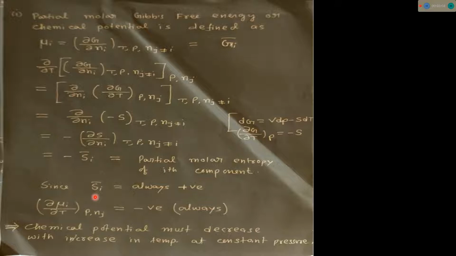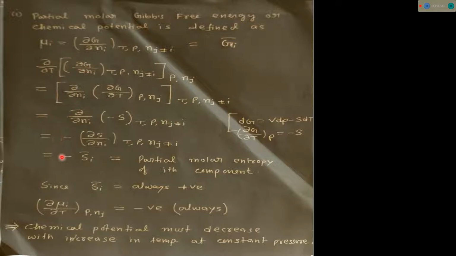If there are other terms like Vi bar, Hi bar or Ai bar, we have to call all of them partial molar quantities, that is partial molar enthalpy, partial molar volume, but those terms will not be equal to mu i. Only Gi bar, the partial molar Gibbs free energy, is known as chemical potential, not the other terms. Si bar, partial molar entropy, is not known as chemical potential. Only partial molar Gibbs free energy is known as chemical potential.